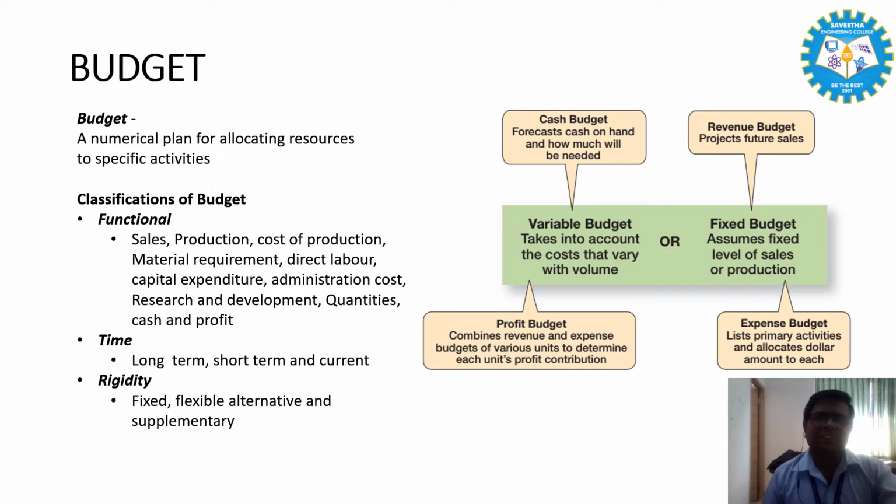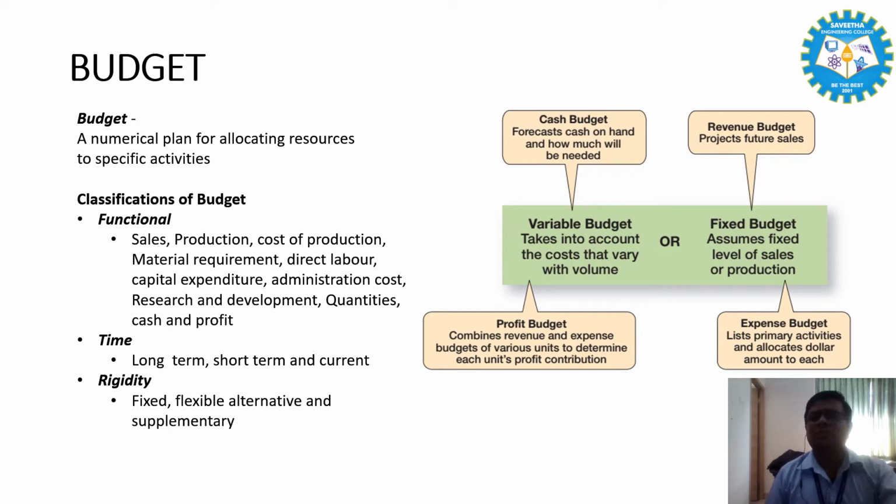For example, the sales budget has an estimate of expected sales during a budget period. The accuracy of this budget determines the accuracy of other functional budgets. It acts as a backbone of the enterprise, so the sales manager should be made directly responsible for the preparation and execution of this budget.